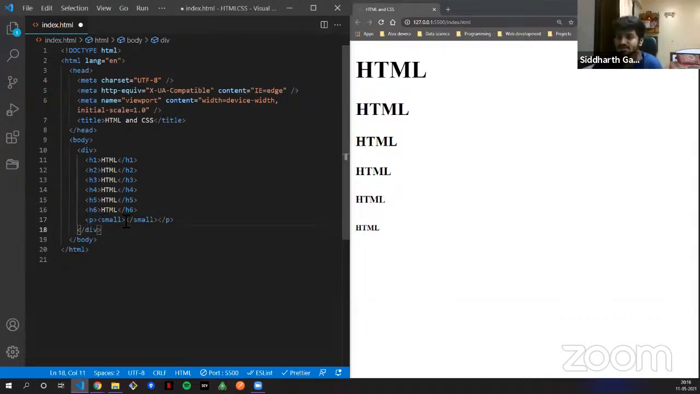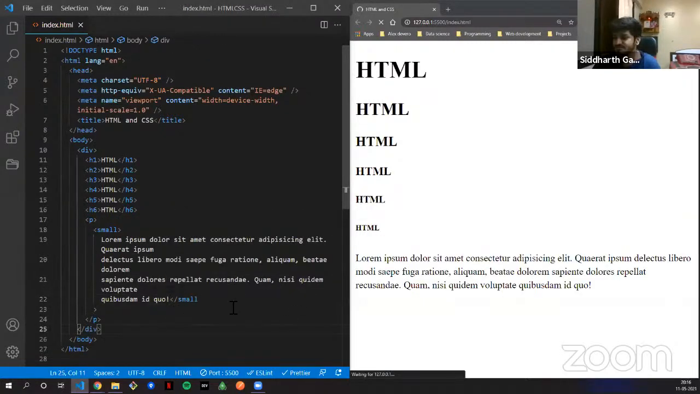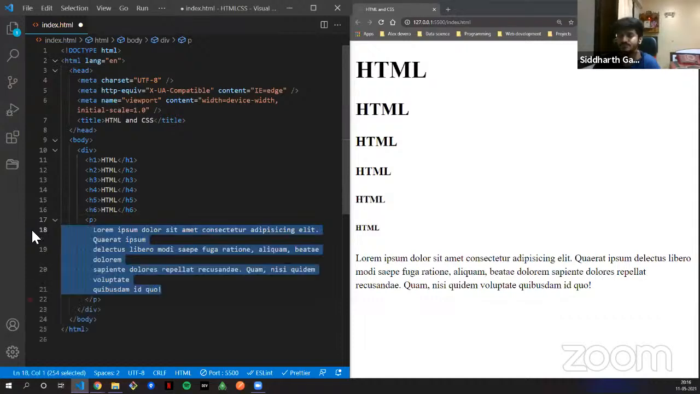So here inside, I am putting in a small tag, and I'll put in the content. I'll save it, right? So when you see now, the small tag is a little smaller. That is what it does. It is just some percentage smaller than the parent of it. So that's what a small tag does. I'll just go back to it. Yeah, this is how it looks.